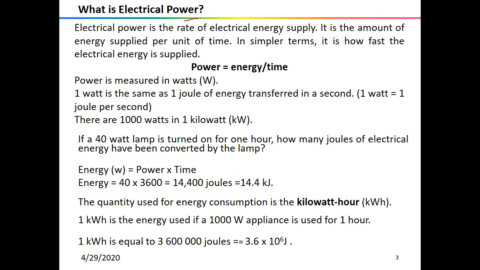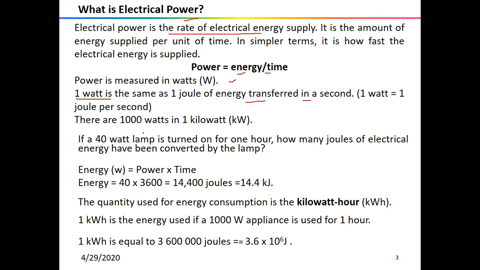Electric power is the rate of electric energy supply. So energy per unit time will be considered the supply. It means how fast the energy is supplied. It is generally measured in watts, and 1 watt is the same as 1 joule of energy transferred in 1 second. So if I put energy as 1 joule, and time as 1 second, it will give me power, which is equivalent to 1 watt.